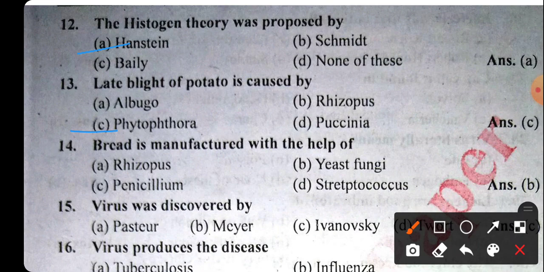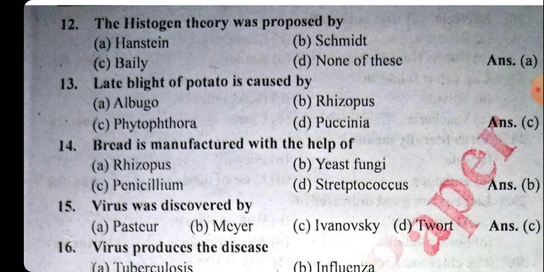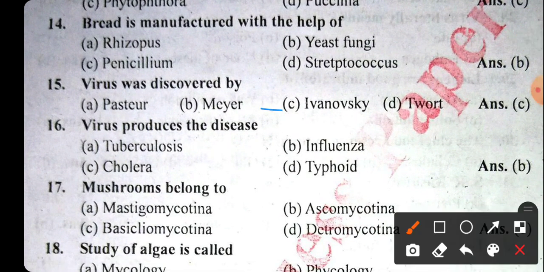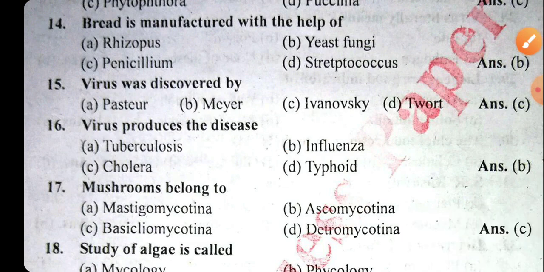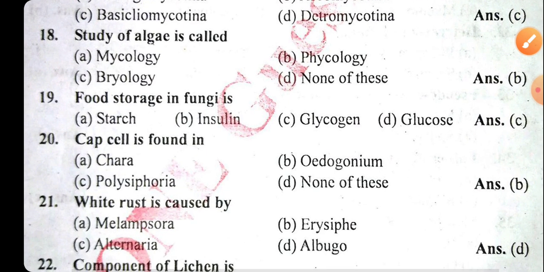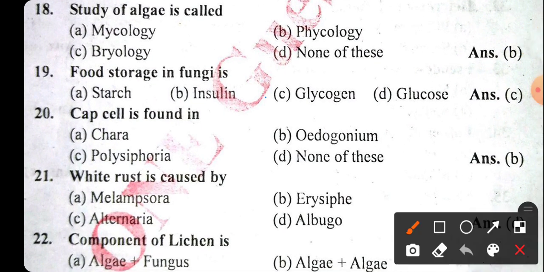Bread is manufactured with the help of yeast fungi. Okay. Virus was first discovered by Ivanovsky. The disease influenza is caused by the virus. Now the next question remarks that mushroom belongs to the Basidiomycotina. The study of algae is called phycology. Now the next question is food storage in fungi: glycogen is the food that is stored in the fungi. Okay. Cap cell is found in the Oedogonium.